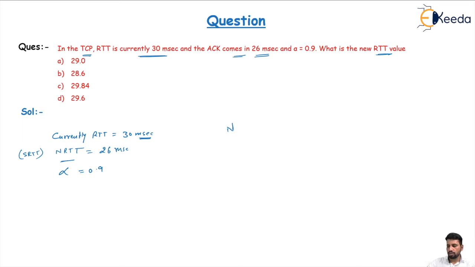We know the new RTT is equal to alpha times the current RTT, or the measured RTT, plus (1 minus alpha) times the average RTT, or the smooth RTT.